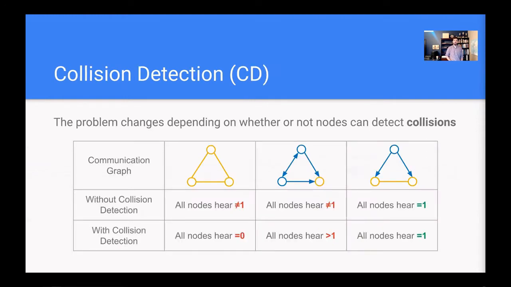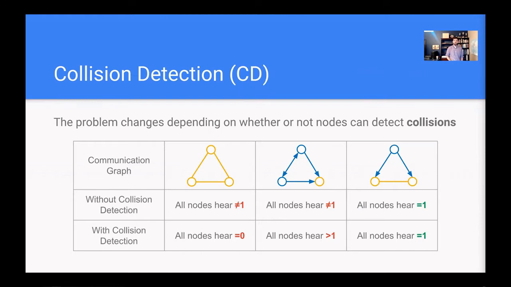There are two variations of this problem, and they depend on whether or not nodes can detect what are called collisions. A collision describes the event that more than one node broadcasts in a given round. In both variations, some number of nodes broadcast, and then the nodes can observe something about how many nodes broadcasted.